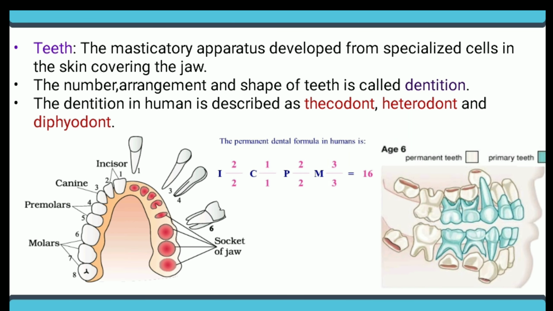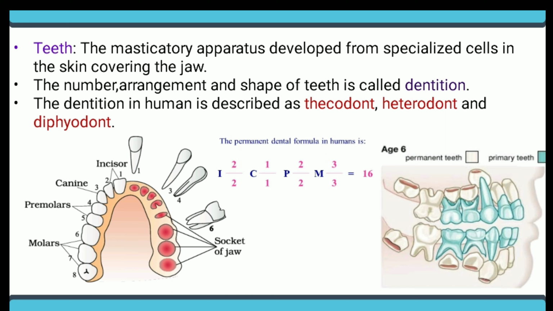Teeth. The teeth are a masticatory apparatus developed from specialized cells in the skin covering the jaw. The number, arrangement, and shape of the teeth is called dentition. The dentition in humans is described as thecodont, heterodont, and diphyodont. Thecodont means the attachment of teeth in a socket of the jawbone. Here in the picture we observe how the teeth attach to the socket of the jaw, which is known as thecodont.